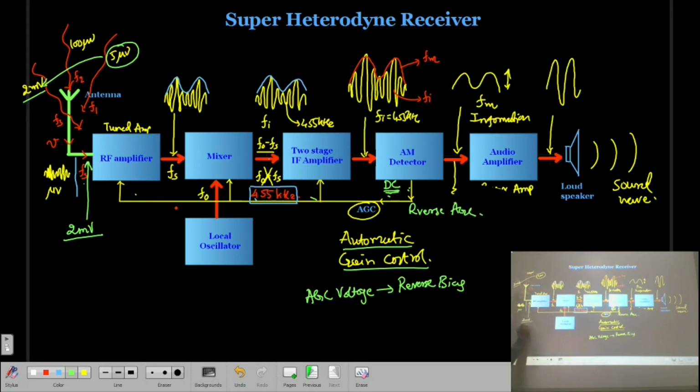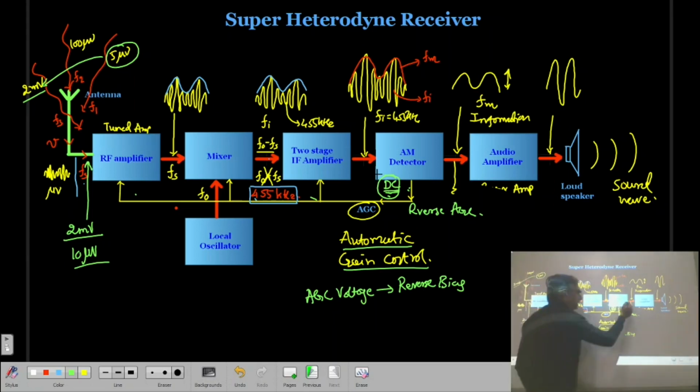Now when you tune a signal which is of 10 microvolt, then the DC voltage generated will be small. It means the reverse bias on the RF amplifier, mixer stage and the IF amplifier will be less. So reverse bias will decrease, so the gain of all these amplifiers will increase. And as a result, the amplitude of the output of the AM detector will also increase, and the intensity of the sound will also increase.